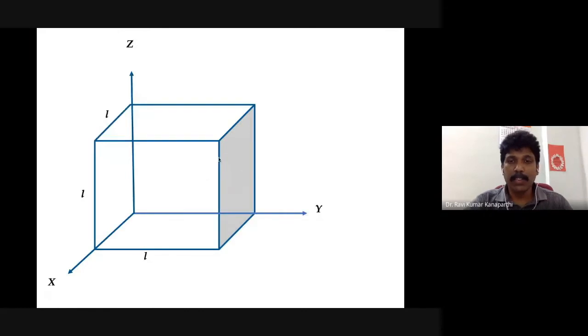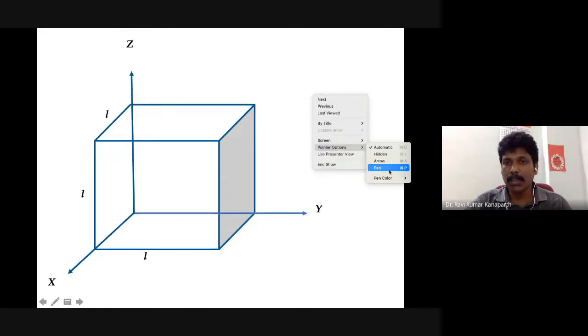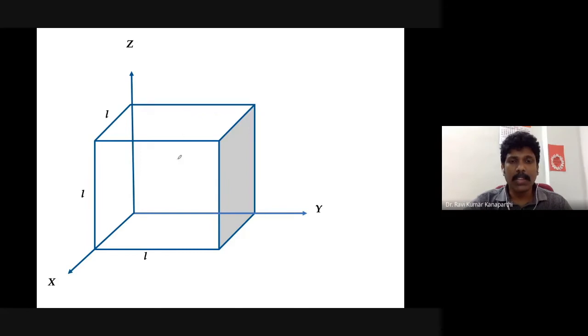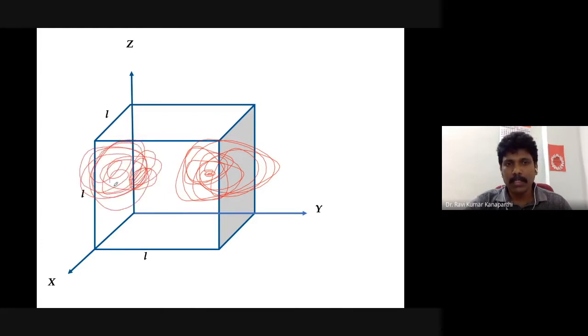Drawing this will be very difficult, but you can make it out. Leave out that plane, and in these directions you will have a lobe of the wave function, and another lobe of the wave function. Only at the center you don't find any wave function. That means on this particular plane the wave function is 0, because at the center, L by 2, it is sine 2 pi, so the wave function is 0.